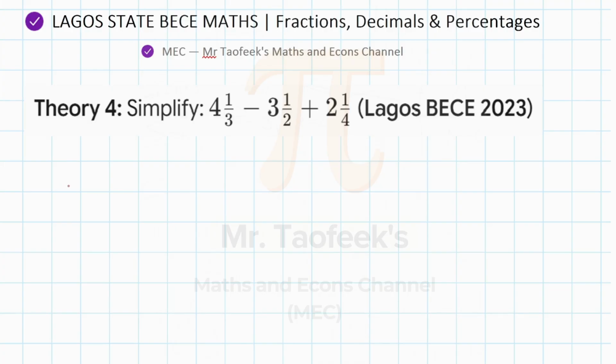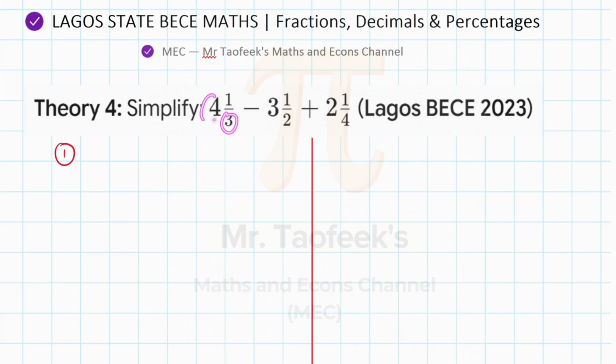So the very first step here is you have to change everything to what? Simplify means you want to get a single fraction at the end of the day, right? So there are so many ways. There are ways you can add these fractions as whole numbers. Okay, that's one method, but sometimes students get a little bit confused about that method. So there's a method where you can just add the whole numbers and add the fractions separately, and there is another method where you have to convert the fractions into improper fractions before you add or subtract. I will do the first one and also do the second one, and you can always choose which one you prefer. So first, let's convert all of these to improper fractions.